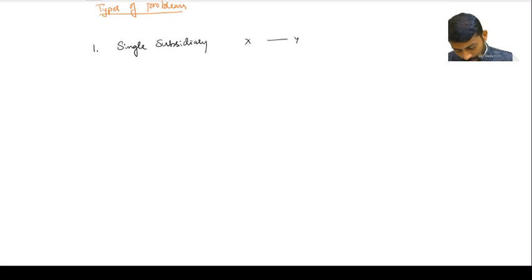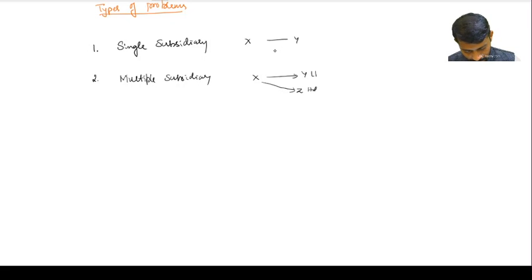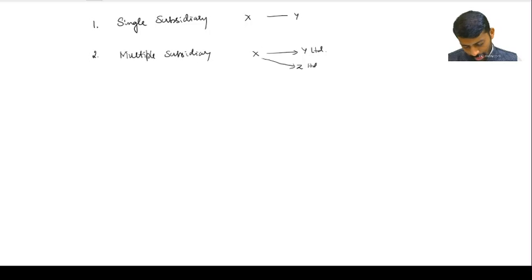Next, the second case is multiple subsidiaries. X has the investment in Y Limited and X has the investment in Z Limited. Got it? Are you understanding?